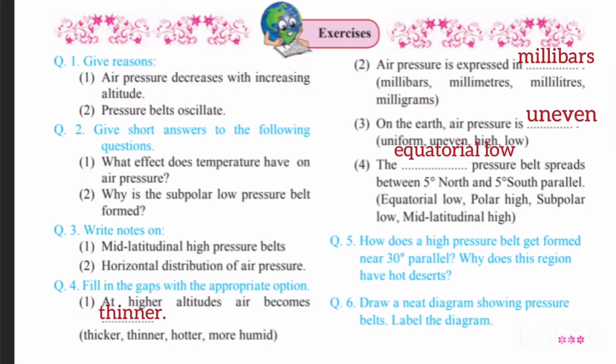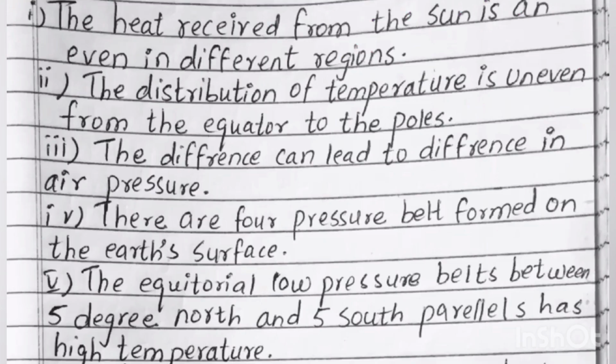Second notes, horizontal distribution of air pressure. Answer, the heat received from the sun is uneven in different regions. Second point, the distribution of temperature is uneven from the equator to the poles. Third point, the difference can lead to difference in the air pressure. Fourth point, there are four pressure belts formed on the earth's surface. Fifth point, the equatorial low pressure belt between 5 degrees north and 5 degrees south parallels has high temperature.